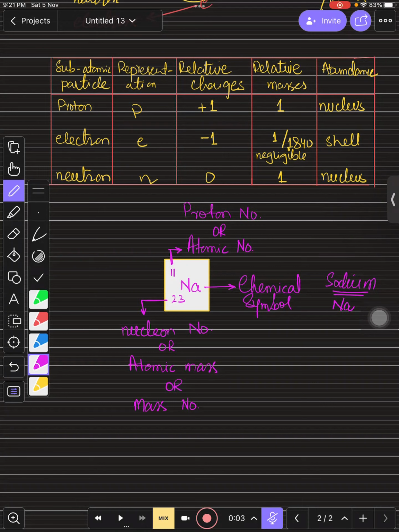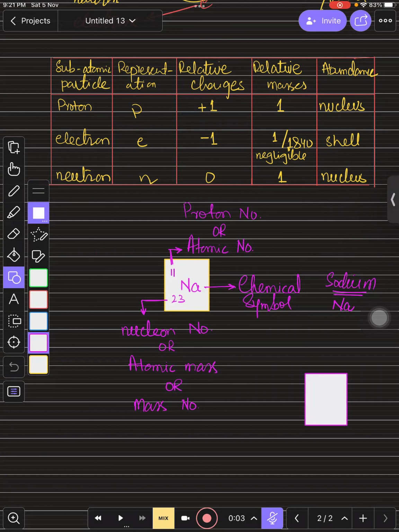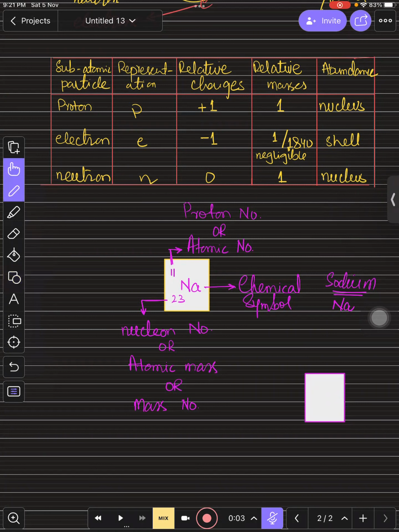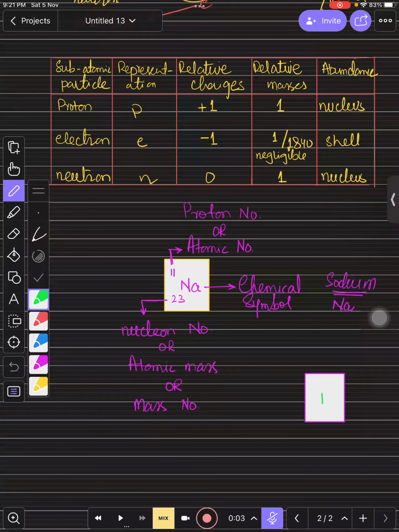Now, the biggest problem for the students is this. Suppose I write another element over here, and I just use these two numbers. Now it is difficult for you to tell which is the proton number and which is the mass number. So you might say, sir, you said the upper one was the proton number, so this upper one should also be the proton number. No, you just need to remember, children, that the proton number is always the smaller value. Proton number is always the smaller value. You just need to remember, right?